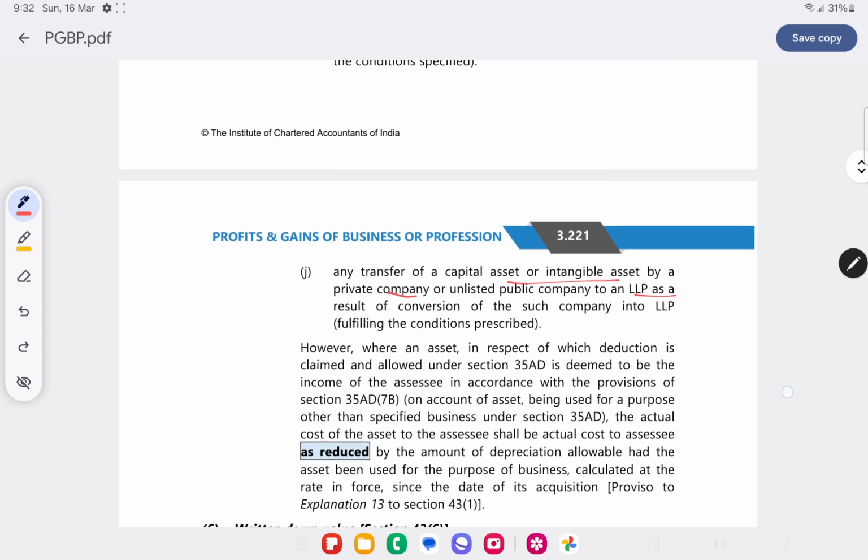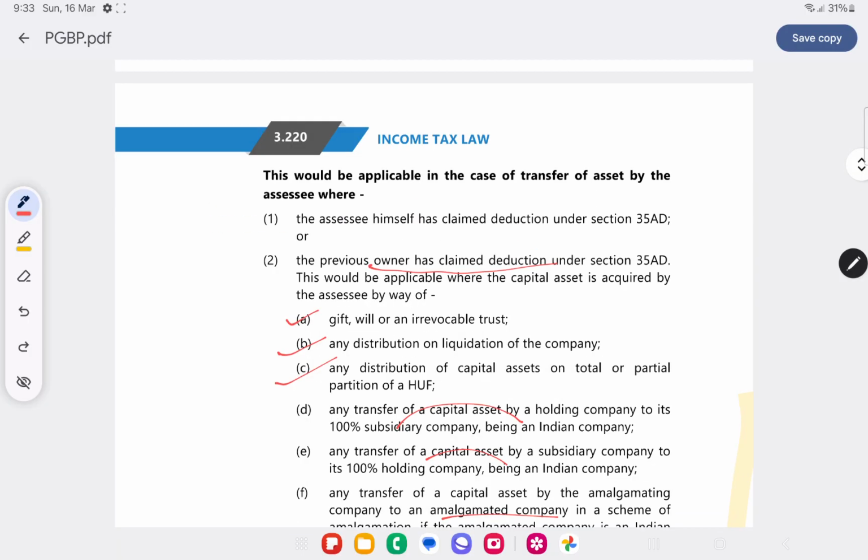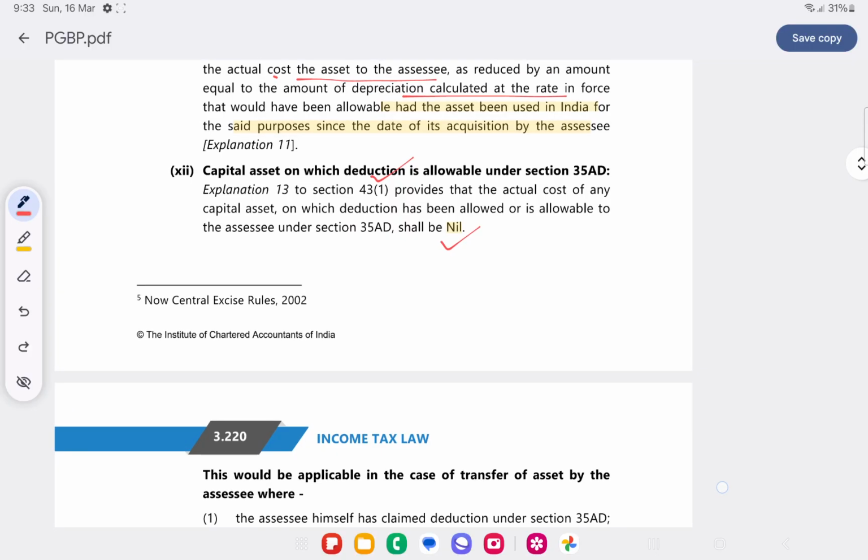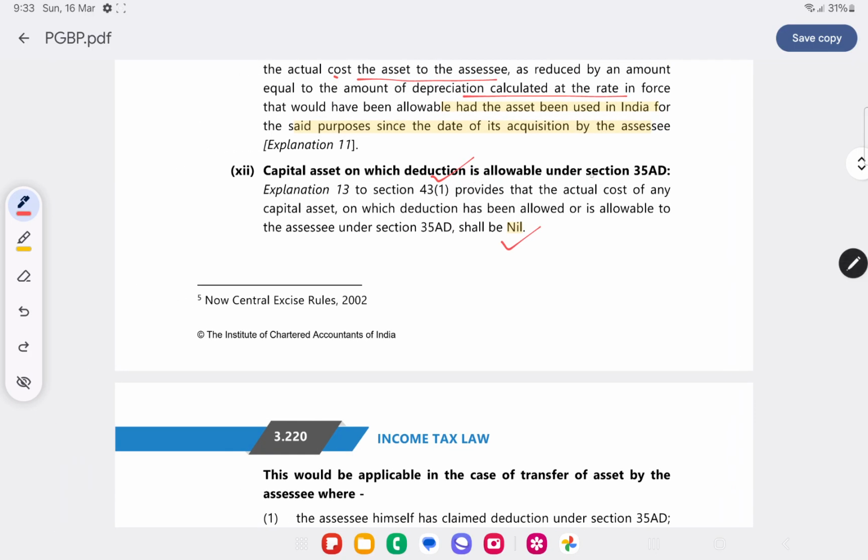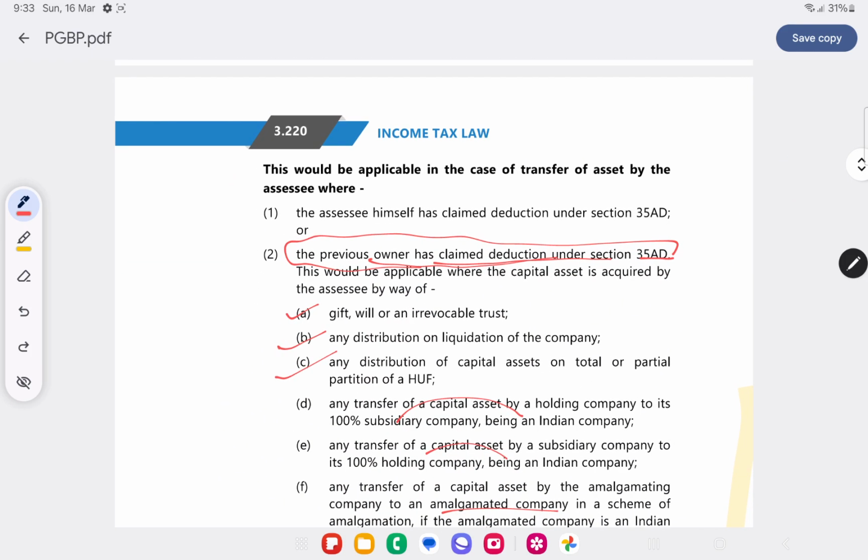So in all such cases, the cost of acquisition will be nil, because the previous owner has claimed the deduction under section 35AD. The actual cost of any capital asset on which deduction is allowed under section 35AD shall be nil.